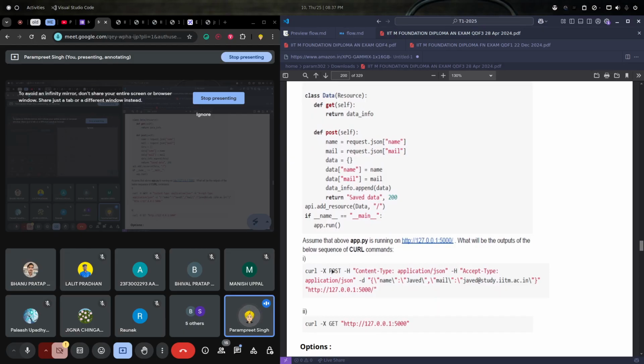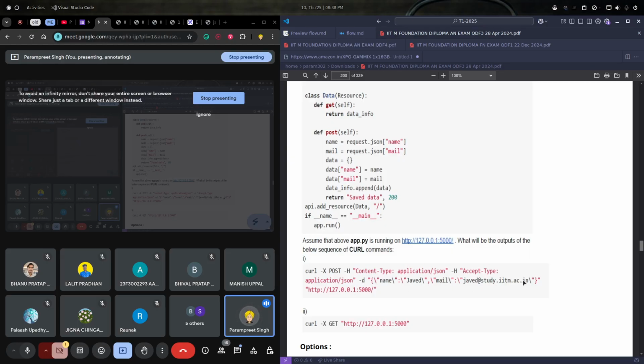And this is how we create a POST request using curl. Curl is a command line tool to make multiple kinds of requests to web pages and URLs. So we are creating the POST request, and in POST we pass in some data, right? We are providing name and email, like here you can see Javed and javed@study.iitm.ac.in.